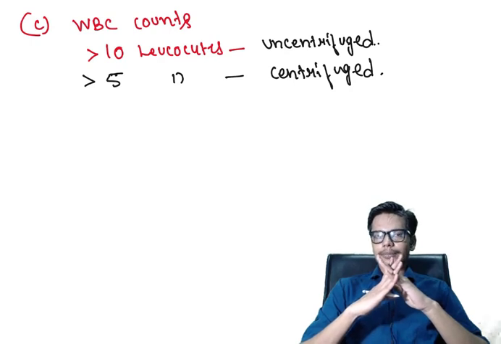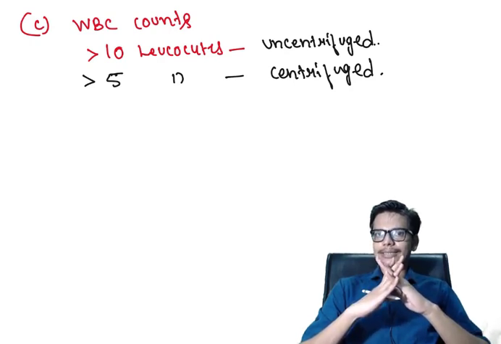Asymptomatic bacteria means that a significant amount of bacteria is present in the urine, that is, more than 10 to the power 5 bacteria in the urine sample, but it is not leading to any signs or symptoms of UTI. So we call this type of bacteria in the urine asymptomatic bacteriuria.